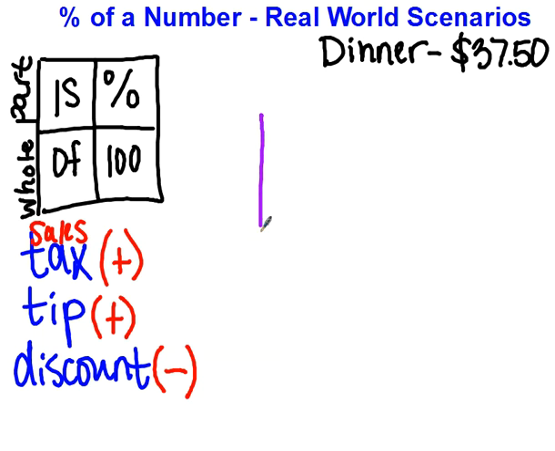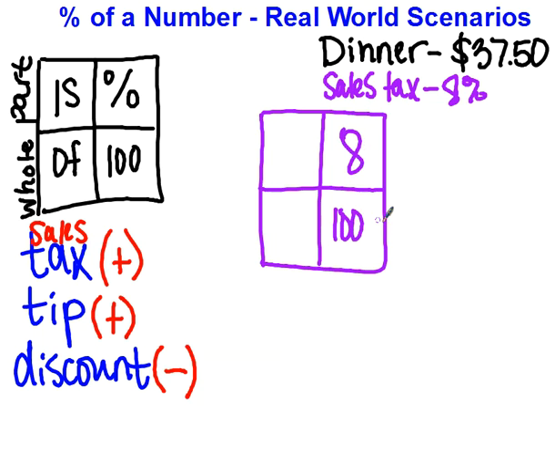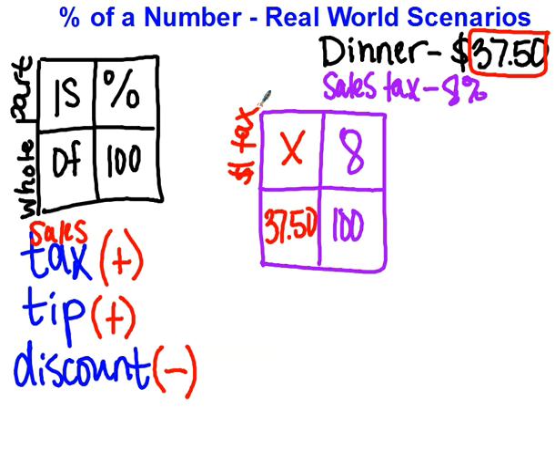So we're going to set up a proportion box. So our proportion box, again, is going to look exactly like percent of a number. And we'll say that sales tax at this particular spot is 8%. Okay? So if it's 8%, that's going to be 8% out of 100. And if our subtotal was $37.50, that's our whole. That's the thing that's going to go in the bottom. And we're looking for the part. That means we're looking for this variable. This x, this is going to tell us the amount of taxes that we're going to pay. So that's our variable there.